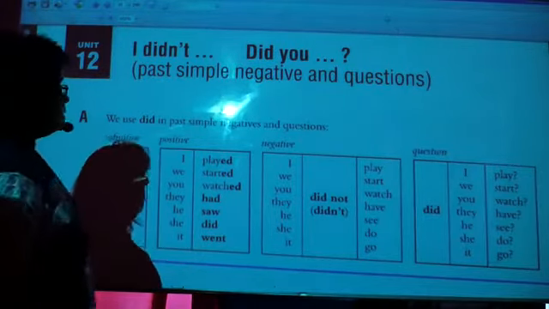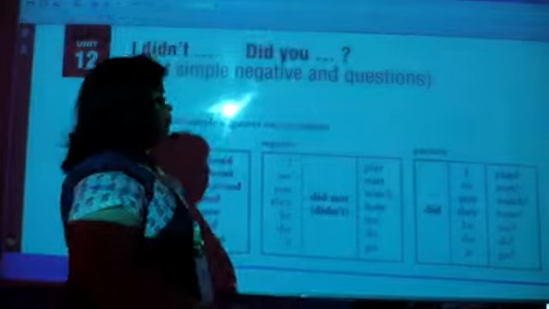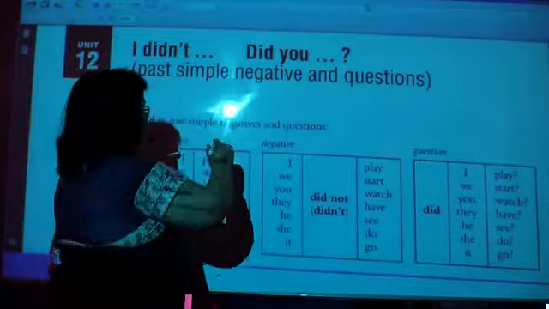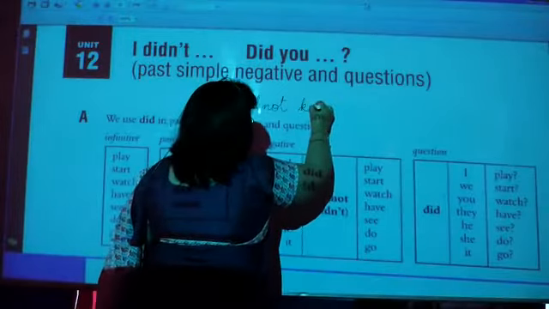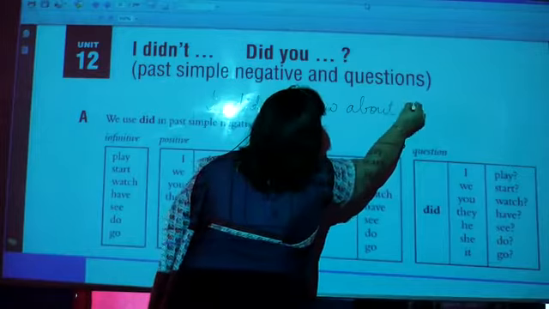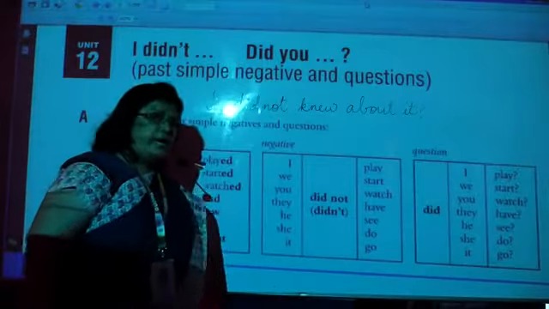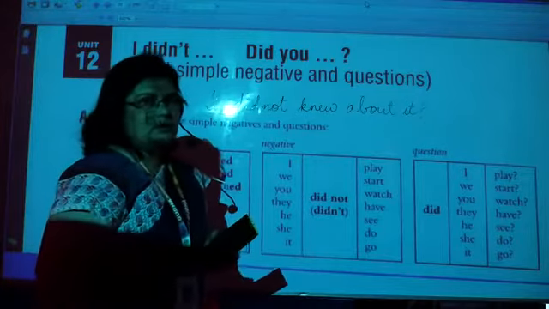Now see, there is too much confusion among people. They make sentences like, I did not knew about it. Right? They say, I did not knew about this. Now this is wrong. How is it wrong?